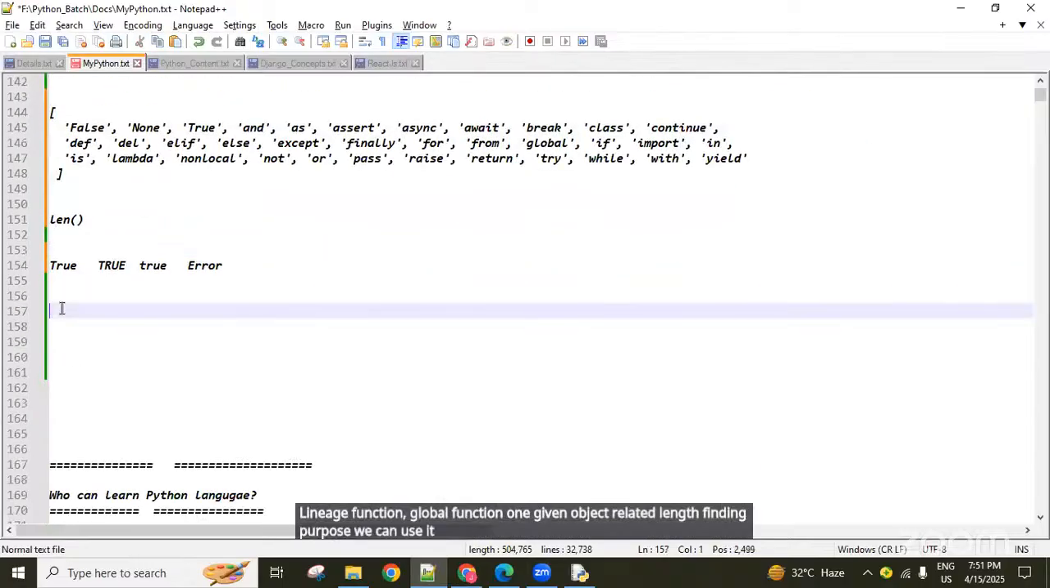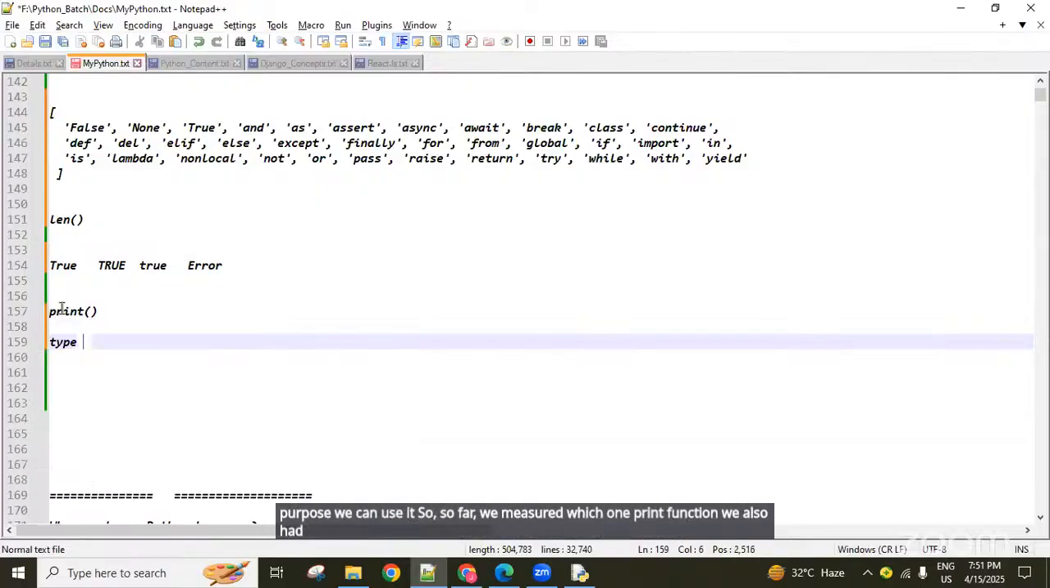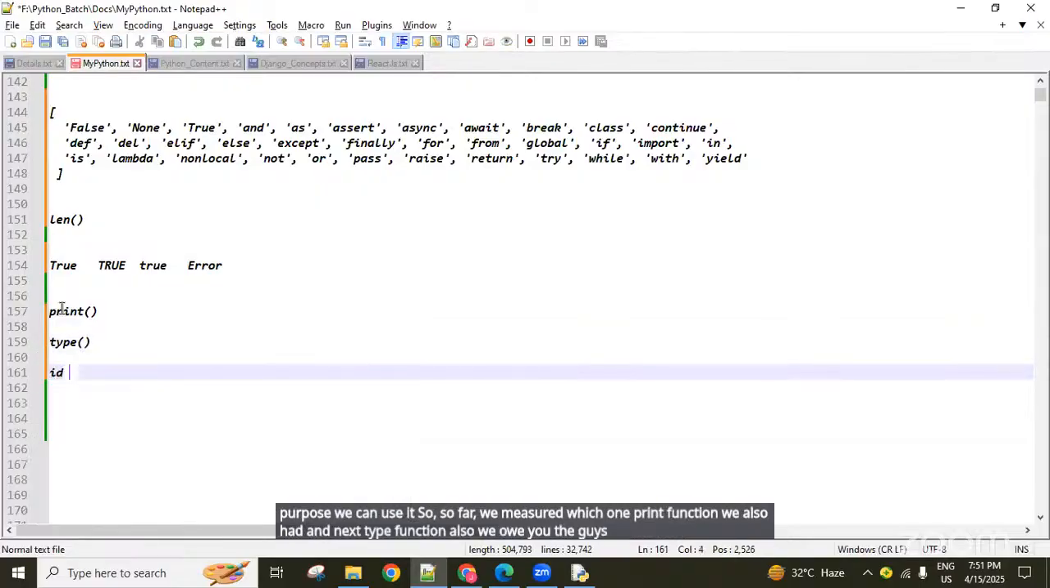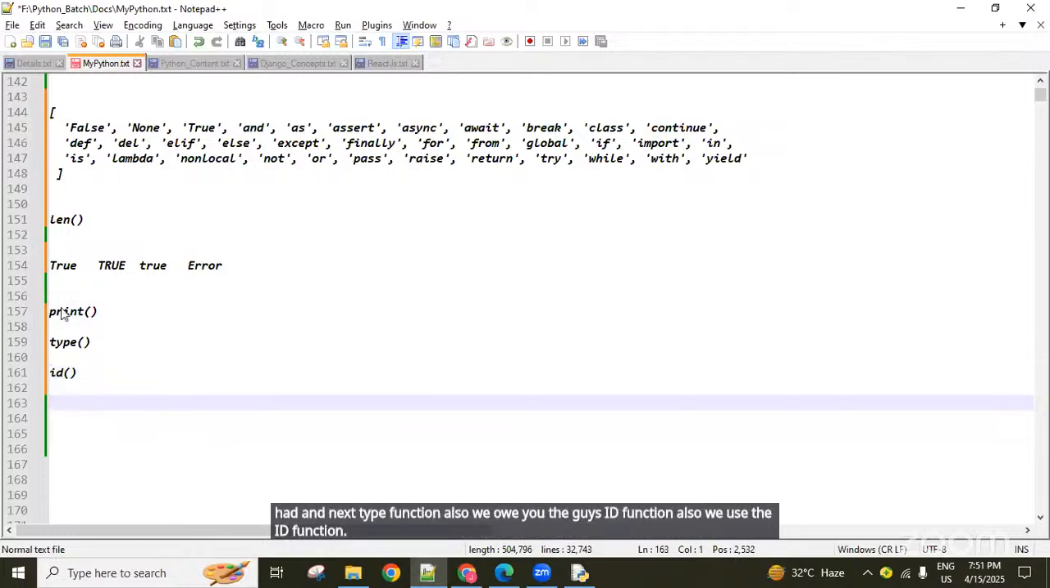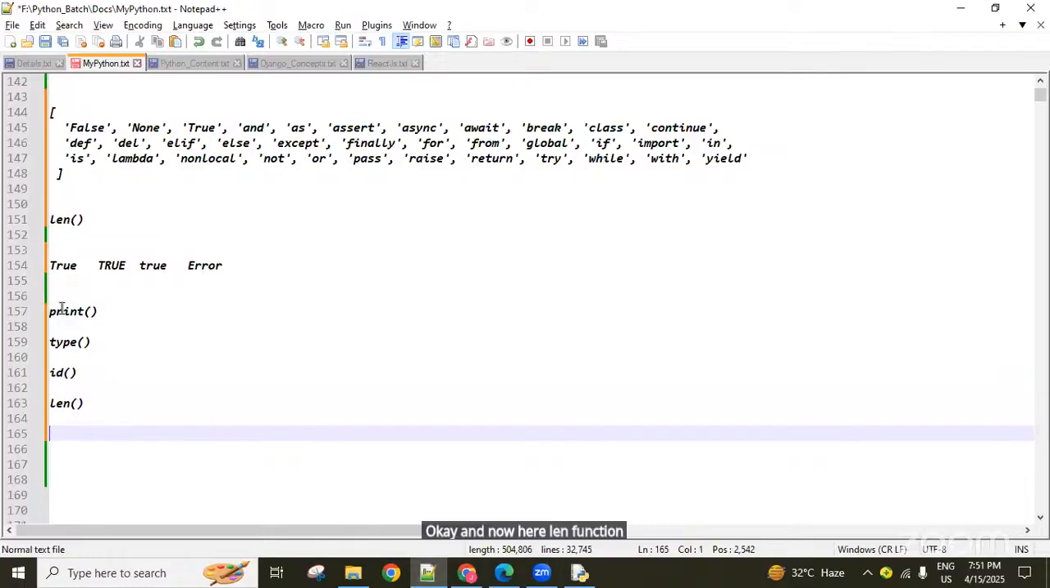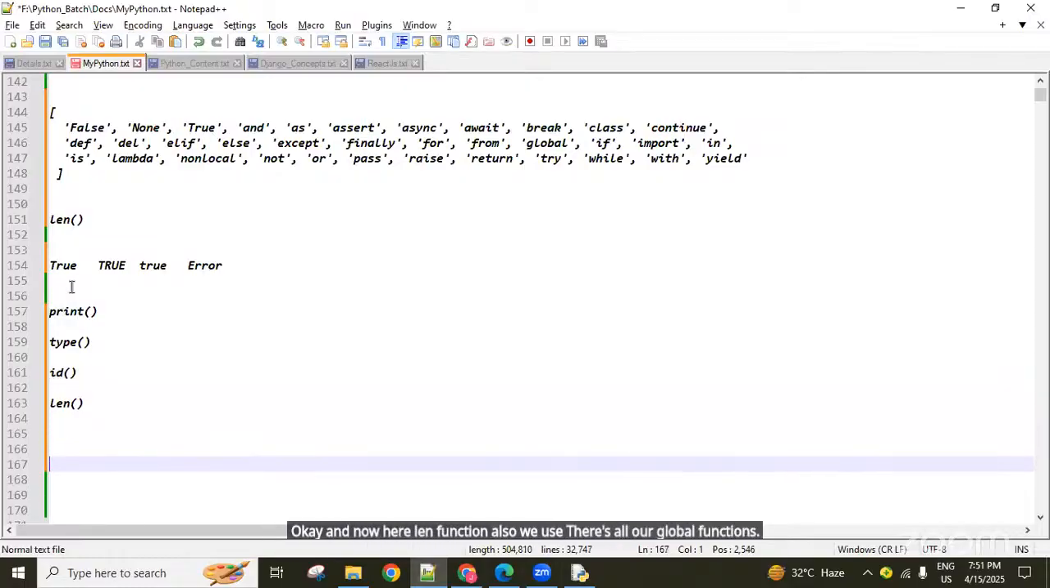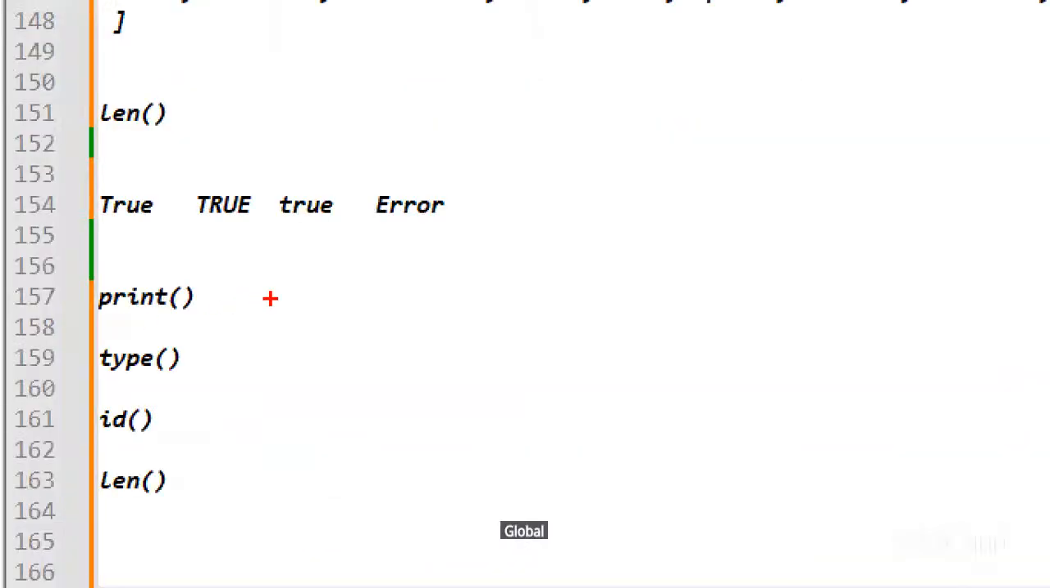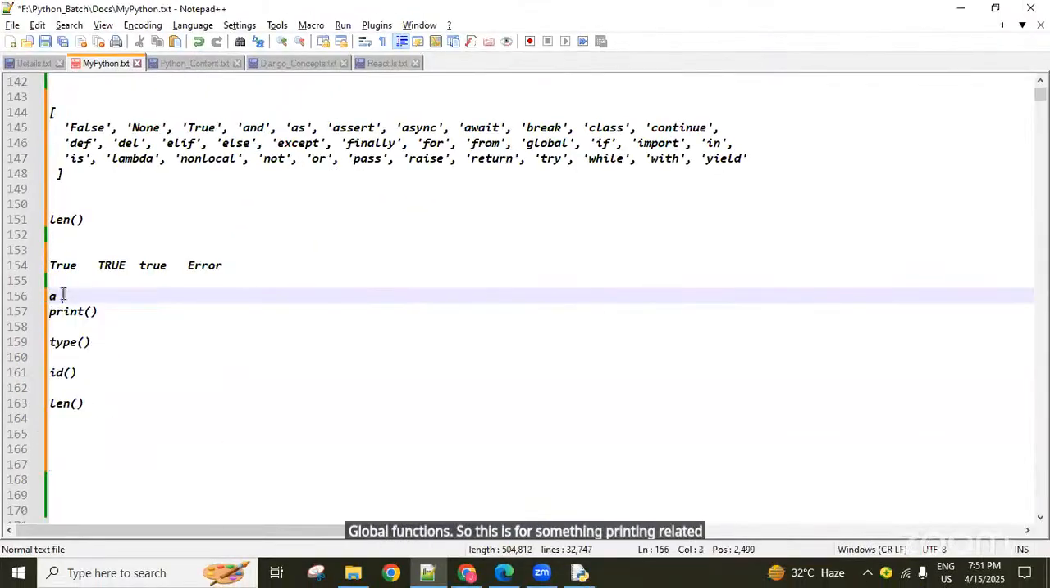So far we used which ones? Print function we used. And the type function also we used, guys. ID function also we used. And now here len function also we used. These all are global functions. So this is for something printing related. Assumption here a equal to 10.